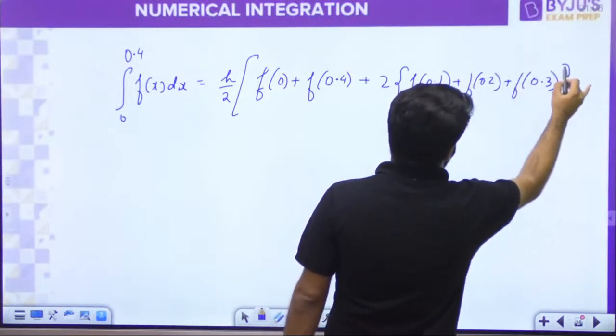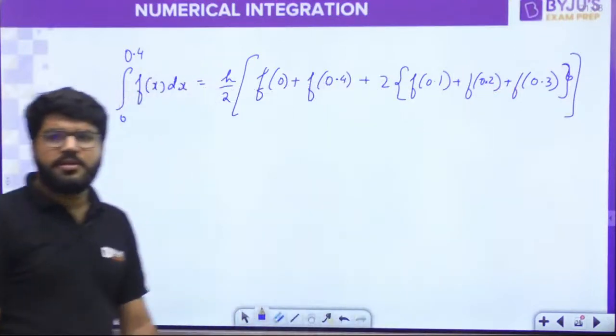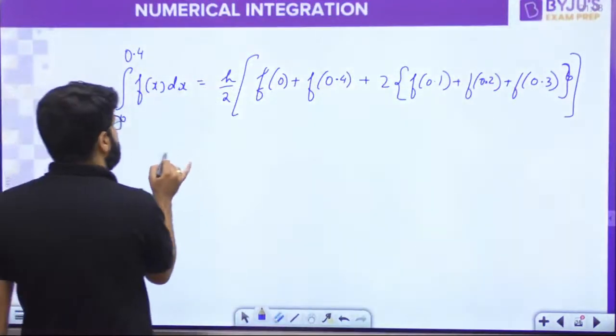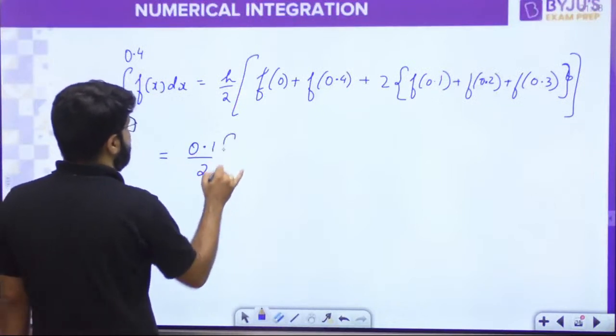Sum of the endpoints one time and all the other points twice. That is the algorithm. The value of h is clearly specified as 0.1. You just have to put in the values.